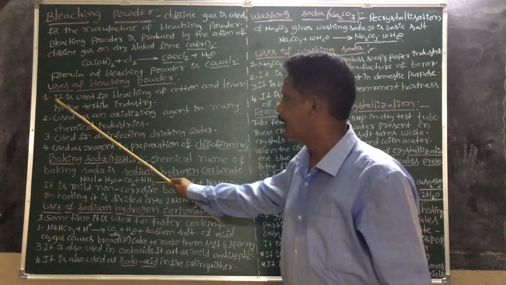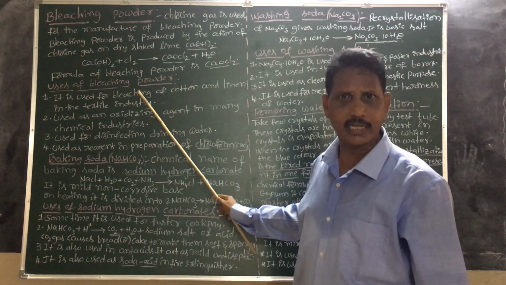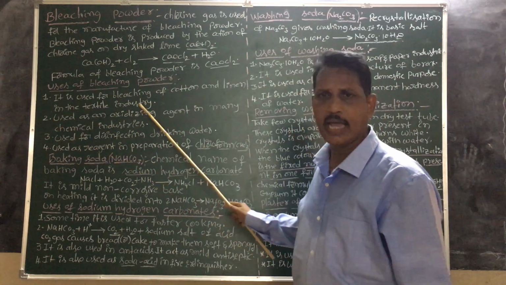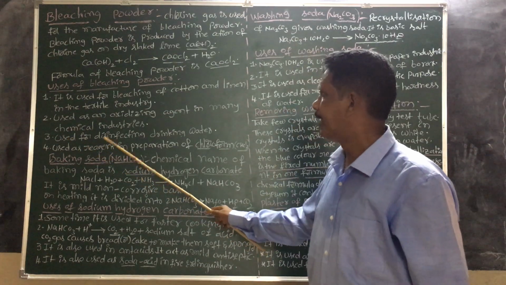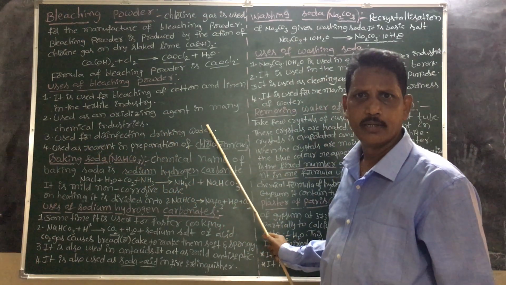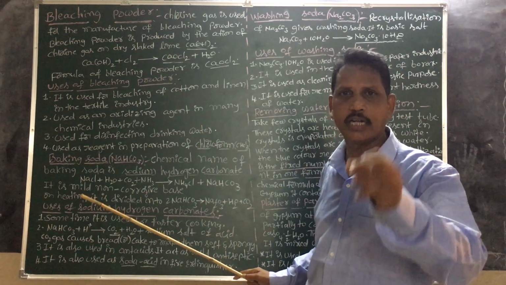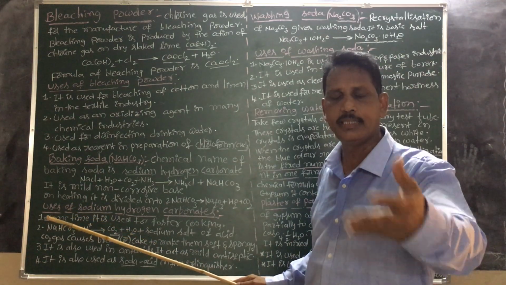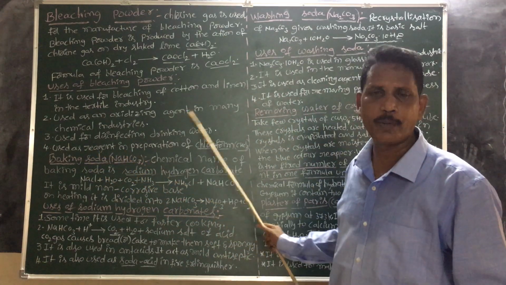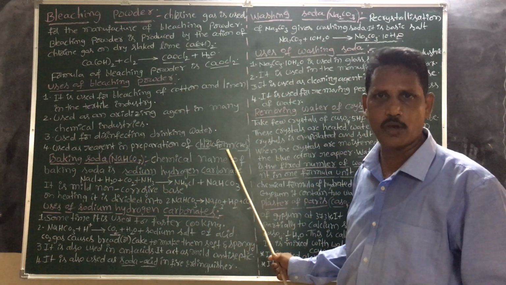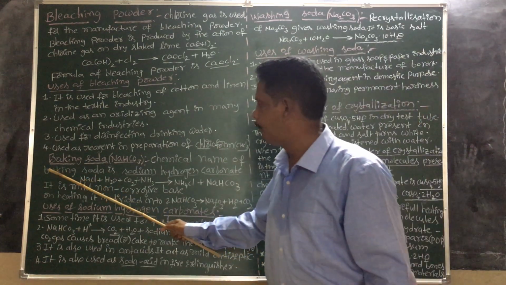Uses of bleaching powder. It is used for bleaching of cotton and linen in the textile industry, as an oxidizing reagent in many chemical industries, and for disinfecting drinking water, so that water is free from disease-causing germs. It is used as a reagent in the preparation of chloroform, CHCl3.